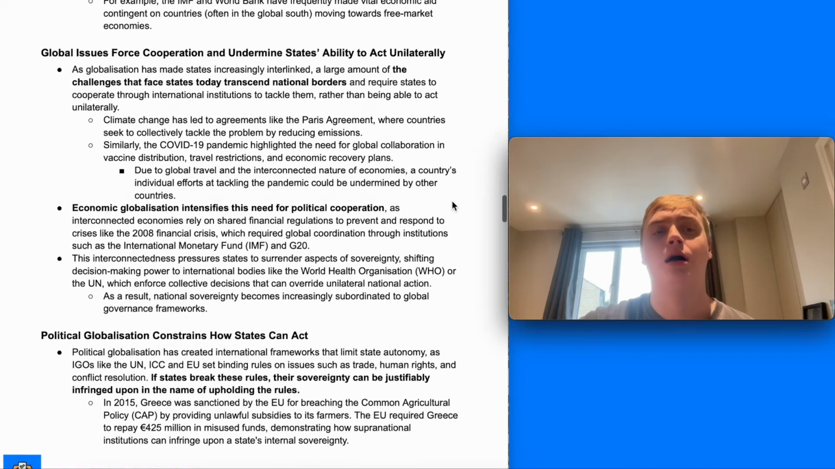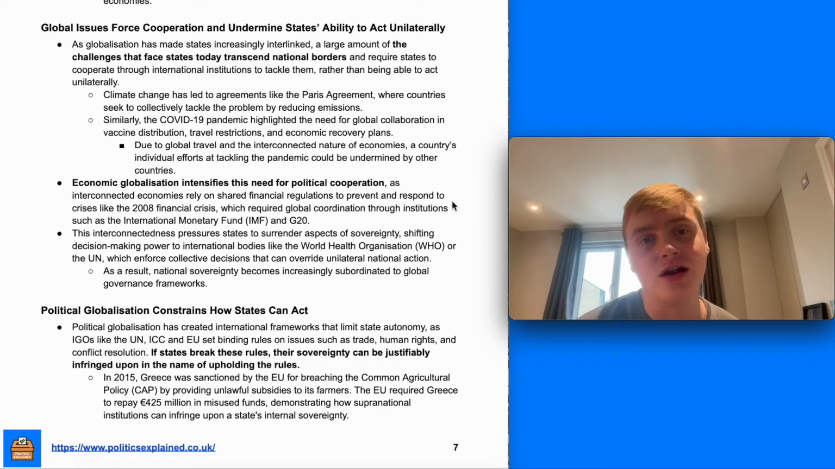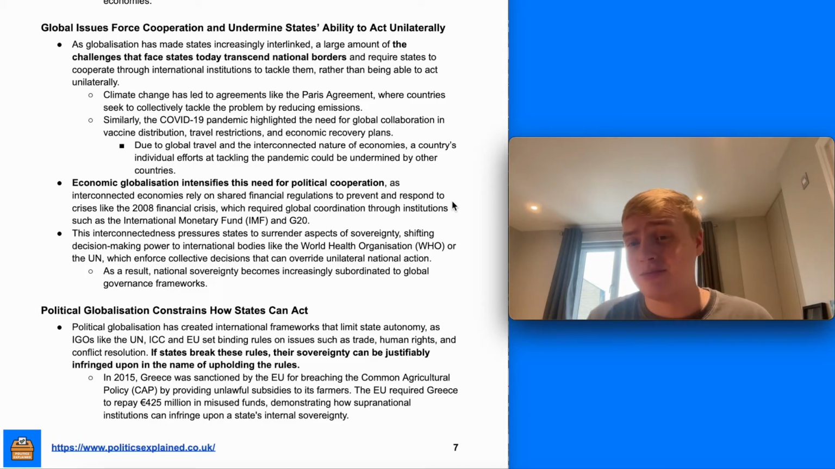The second argument, then, that globalisation has undermined national sovereignty is that global issues force cooperation and undermine states' ability to act unilaterally. As globalisation has made states a lot more connected and interlinked, a large amount of the challenges that face states today transcend national borders, such as climate change, which requires states to work together and cooperate through political globalisation, rather than just being able to make decisions on their own. And they need to come together to tackle it. And that shows the importance of political globalisation in international governmental institutions.